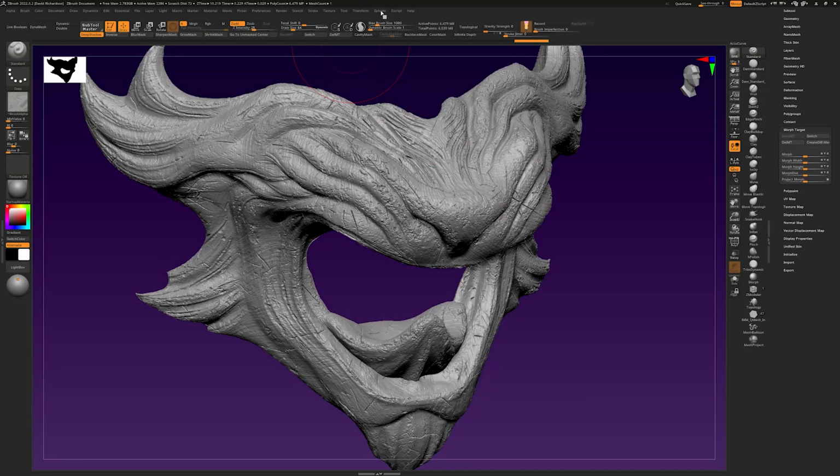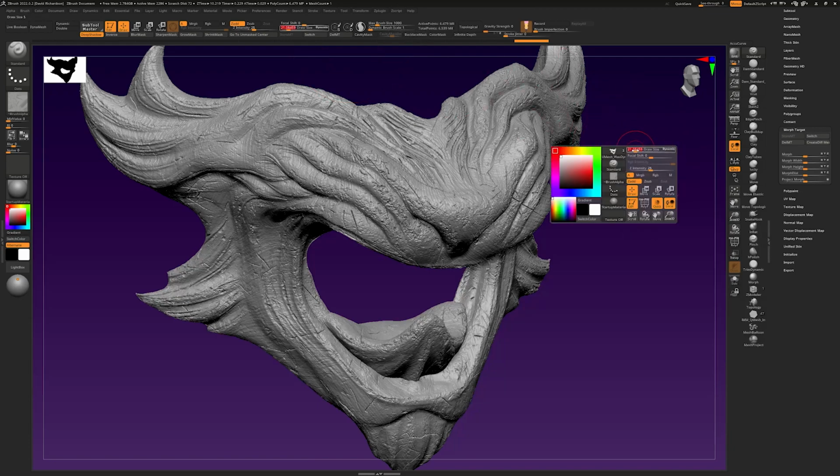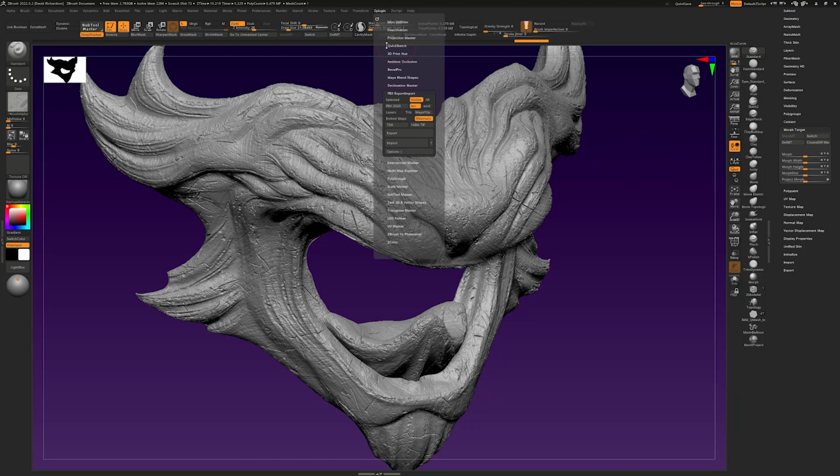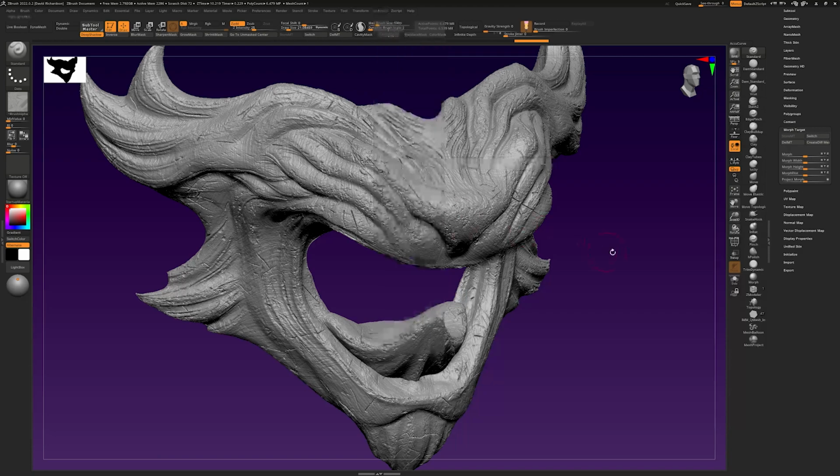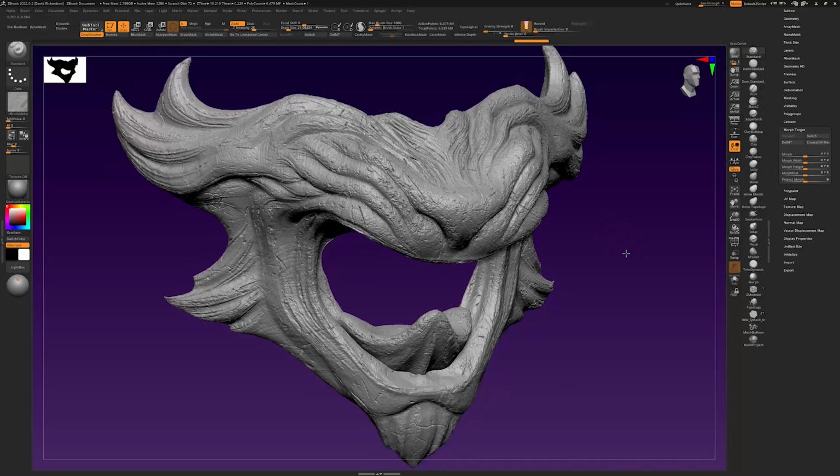I would do a similar thing that we did before with Decimation Master. I like things to be simple, so I will just hit that 250K preset for the decimation, and that should be it.